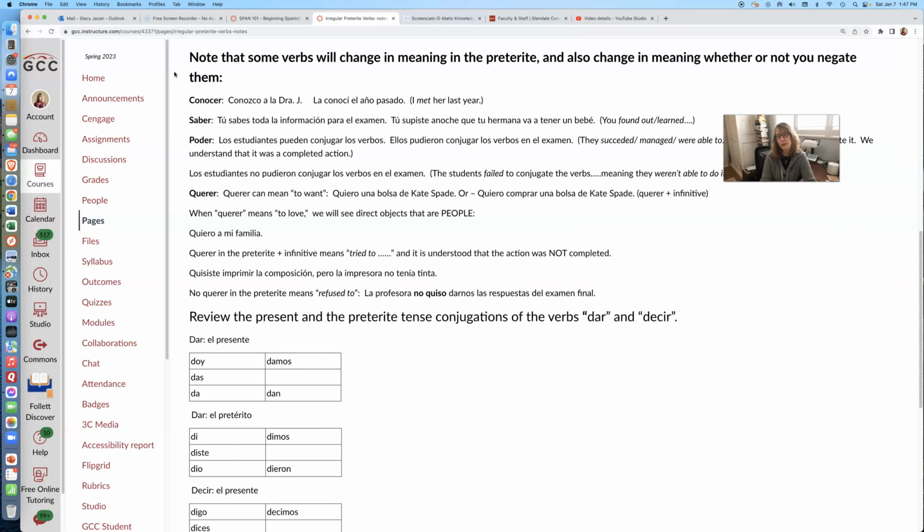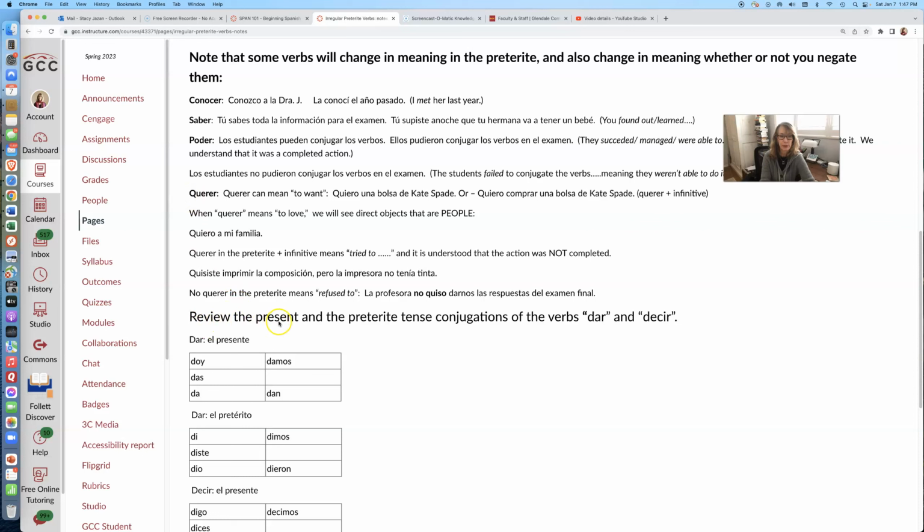Note that some verbs will change in meaning in the preterite, and also change in meaning whether or not you negate them. For example, the verbs conocer, saber, poder, and querer have changes in meaning when they are in the preterite.